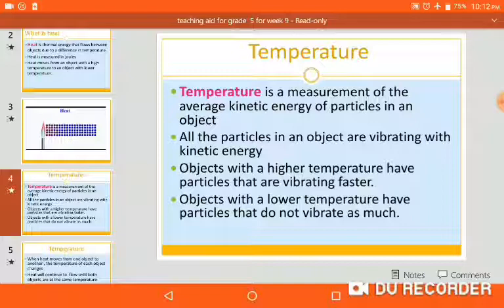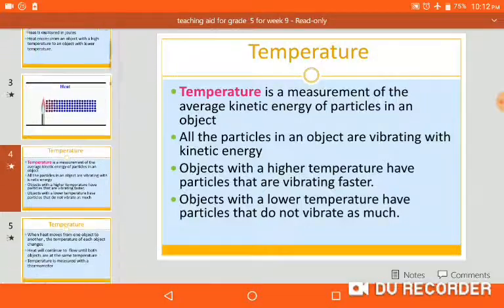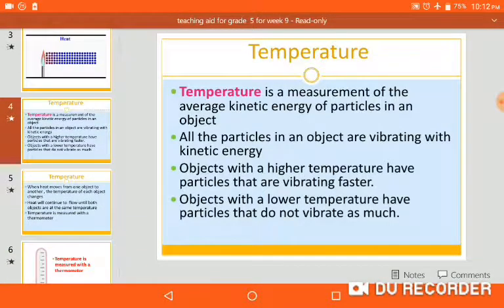An object with lower temperature has particles that don't vibrate as much as the first object which has high temperature. High temperature, their particles move faster. Object having low temperature, their particles move slower. Understand? That's why we say that heat always flows from a hot object to a cold object.